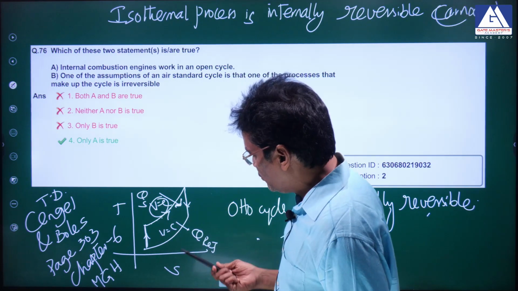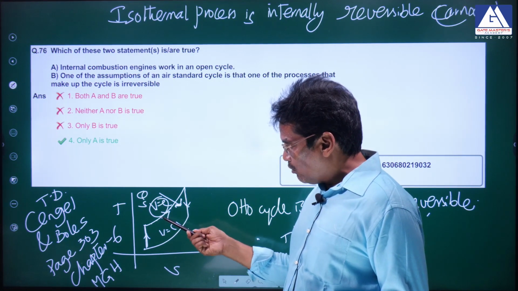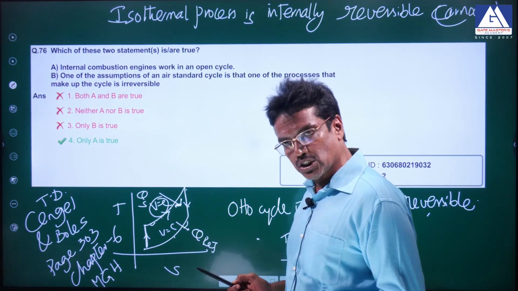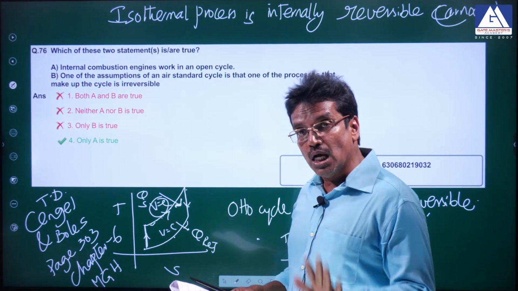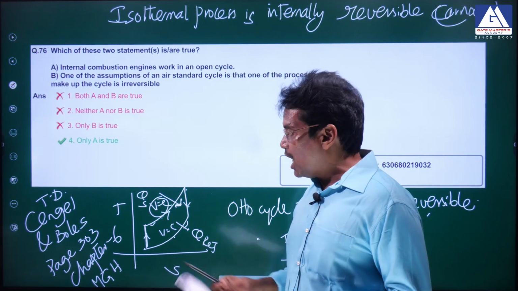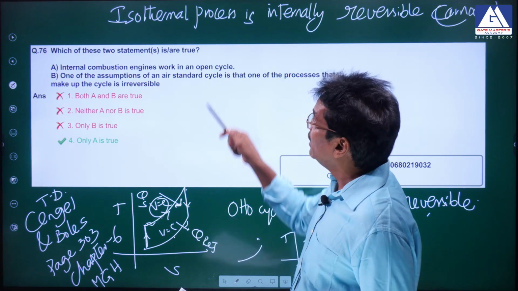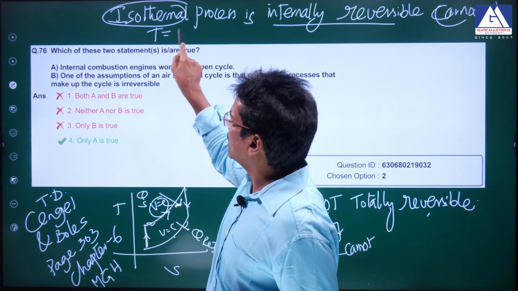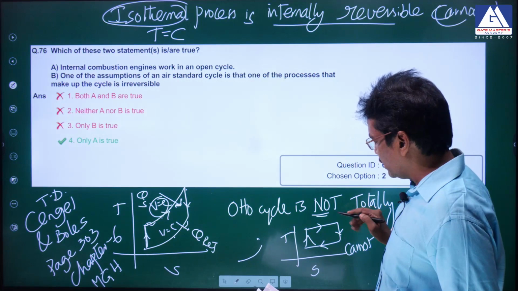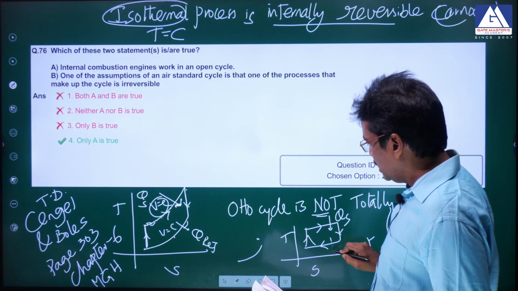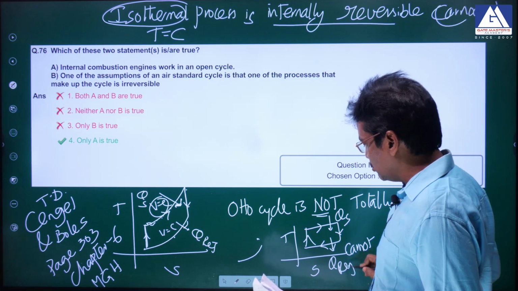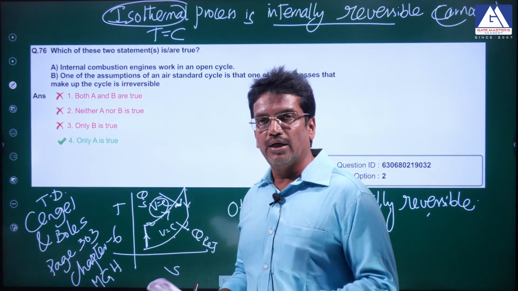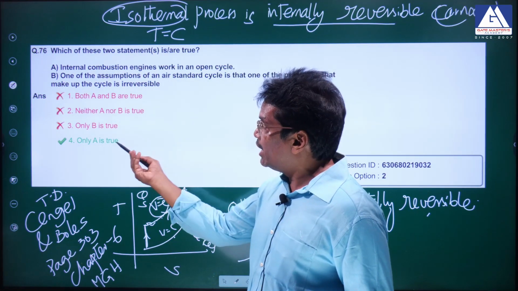What I mean to say here is, in the Otto cycle, you have two heat transfer processes: one is constant volume heat supply and the other is constant volume heat rejection. Both are not internally reversible because the temperature of the working fluid is changing. A process is internally reversible only when it is isothermal, like in the Carnot cycle. Only in the Carnot cycle are heat supply and heat rejection reversible. So it is not a totally reversible cycle, and that assumption is wrong.